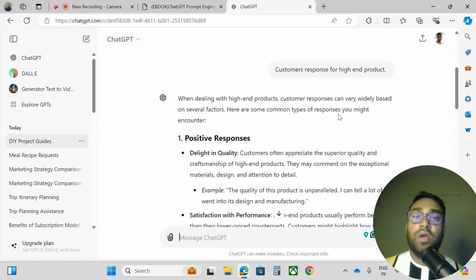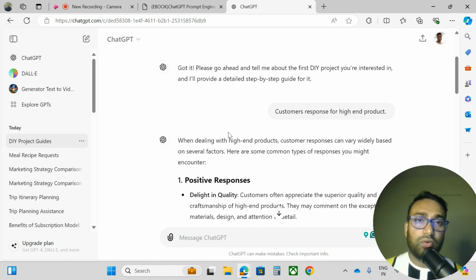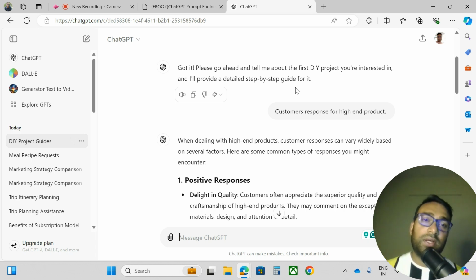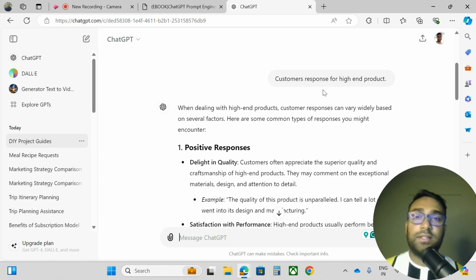Okay. So when dealing with a high-end product, customer response can vary widely based on several factors. Here are some common types of response you might encounter. Based on your project, you can write accordingly. I have written here how the customer responds for a high-end product. For your case it might be any other project, so you can replace your content. For example purposes, I have taken this.